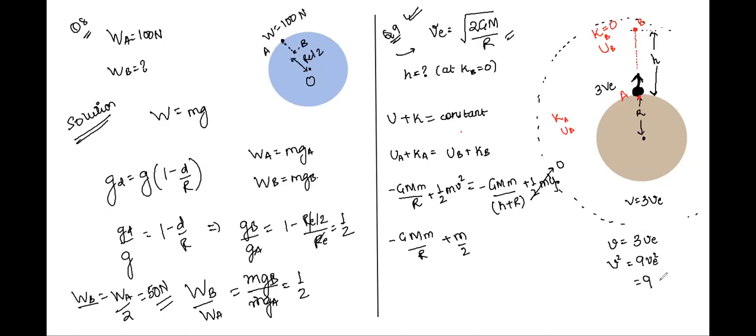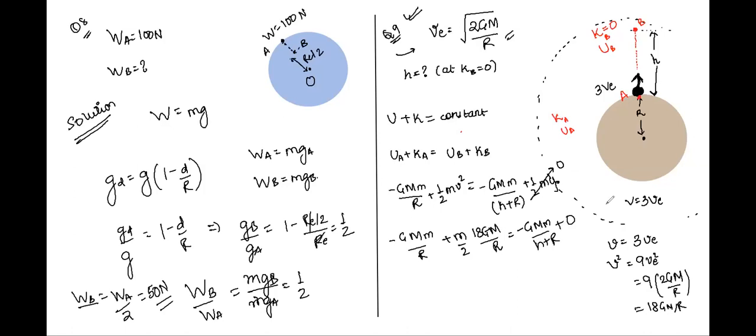Therefore we have 9 times, instead of VE squared, 2GM by R, and this will give us 18 GM by R. Now we'll substitute 18 GM by R over here. This is equal to minus GMm by R plus H plus 0.